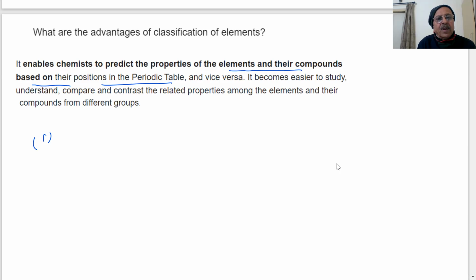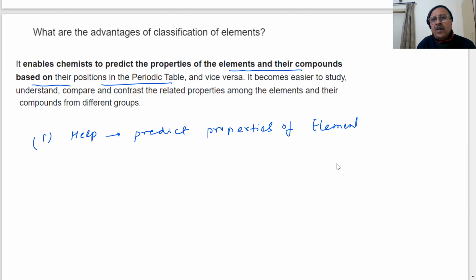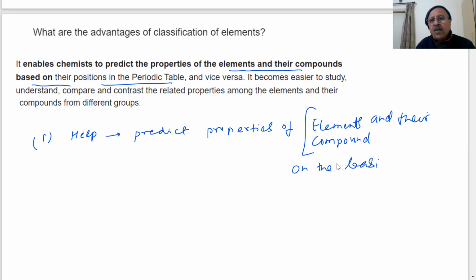This will help us to predict the properties of elements and their compounds on the basis of their position in the periodic table.